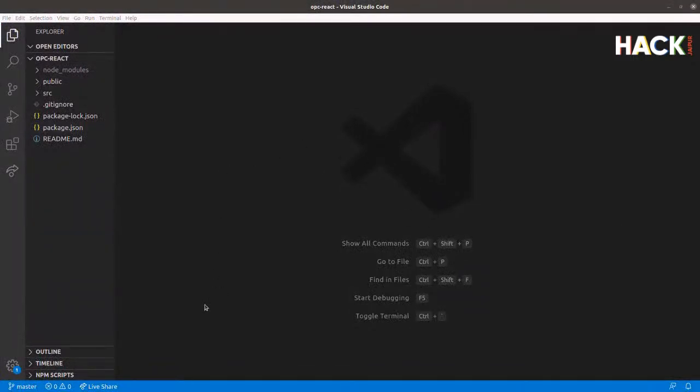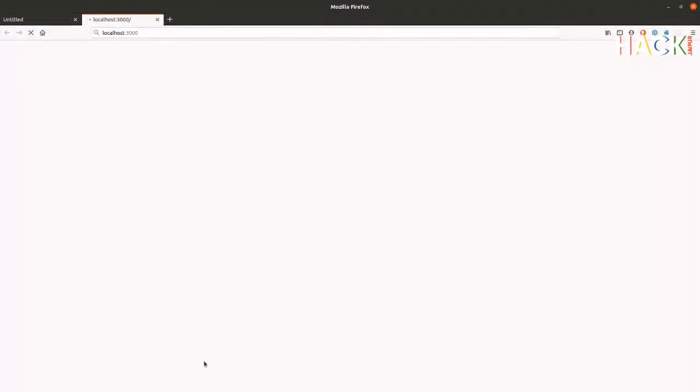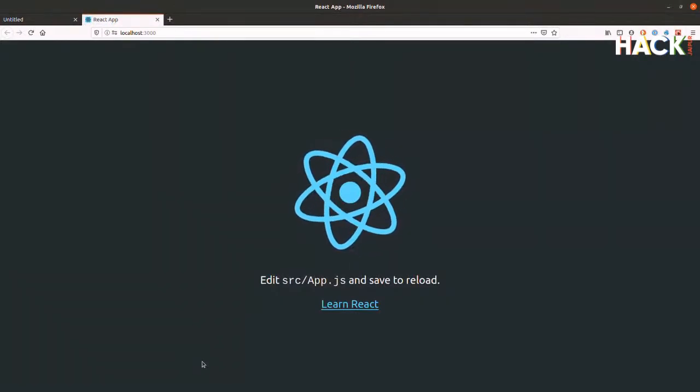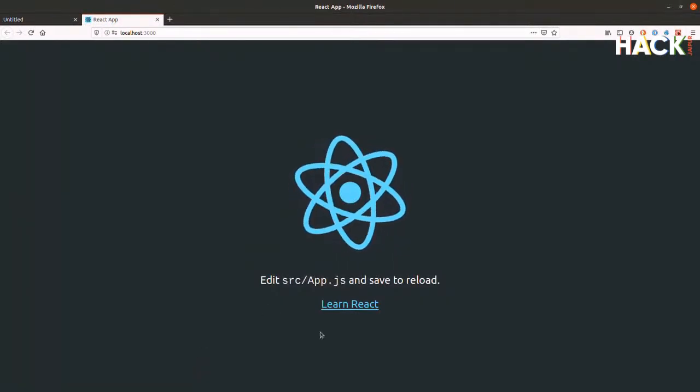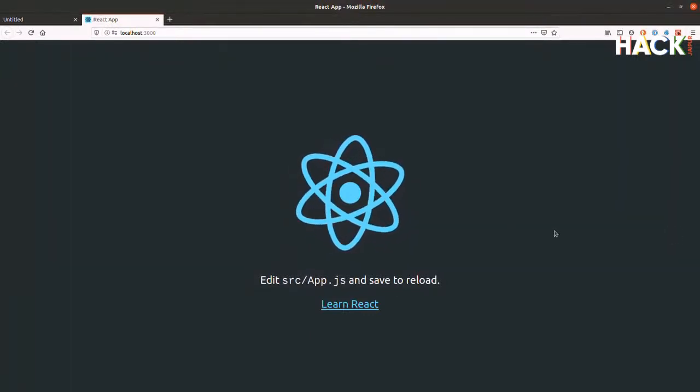The first thing we'll want to do, let's just run the React app so we can see what's happening. And this should now launch a browser automatically. And here we have, there we go, brand new React app. So for anybody else who's installed a React app from scratch, this is what you'll get. This is not what we want though. So let's make a couple of changes to this.